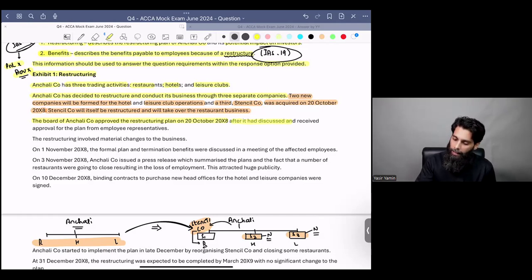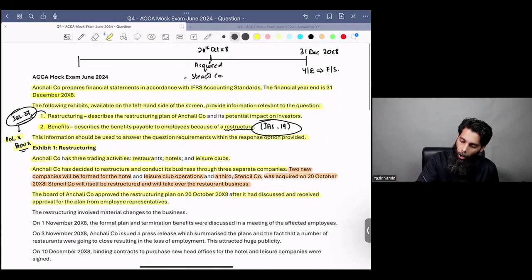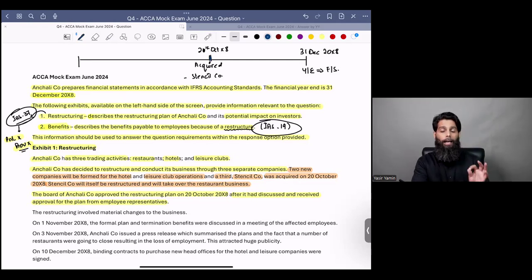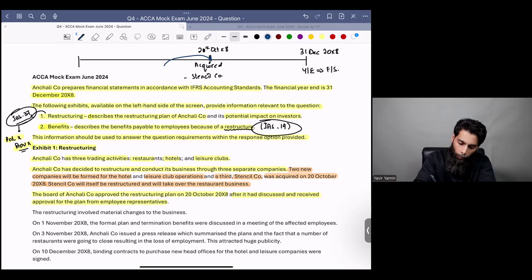after it had discussed and received approval for the plan from employee representatives. So on 20th October X8 itself, remember this is the date an acquisition was also made, the board has approved a restructuring plan.